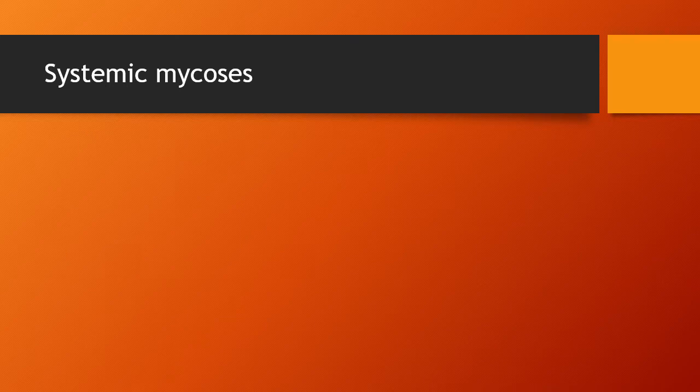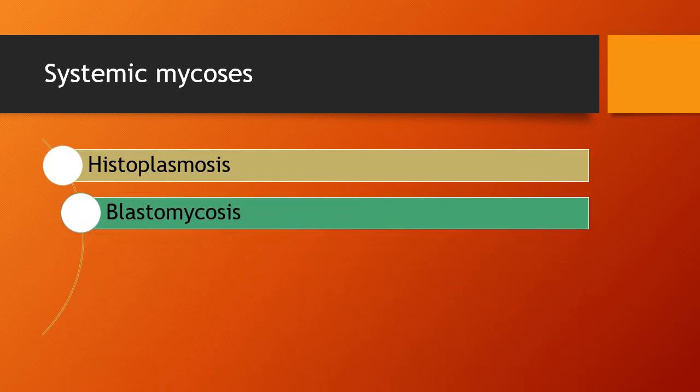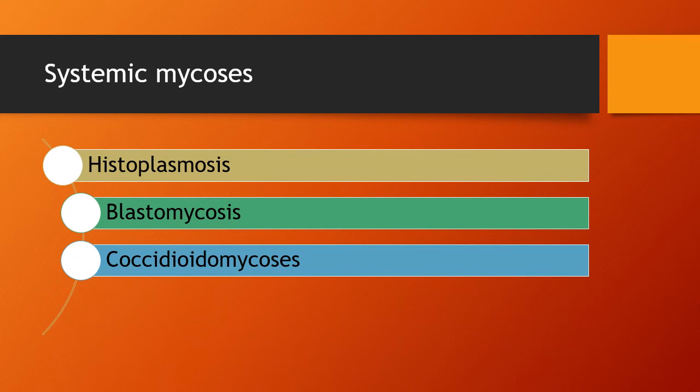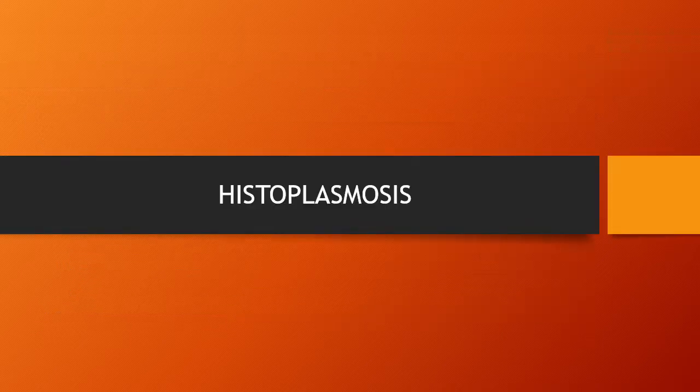Here is the list of the fungi that can cause this type of infection. The first, very important and can be asked as a separate short note, is histoplasmosis. Then another is blastomycosis. The third is coccidioidomycosis, and the fourth is paracoccidioidomycosis. The first is histoplasmosis.